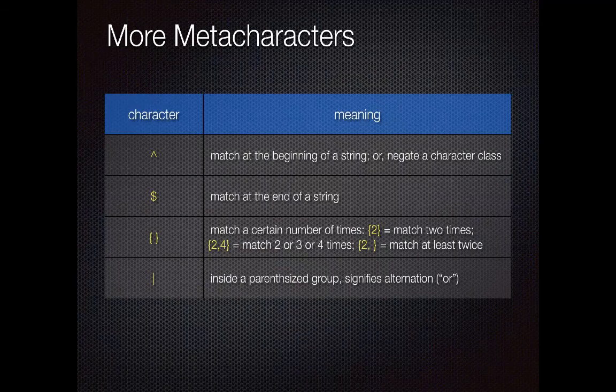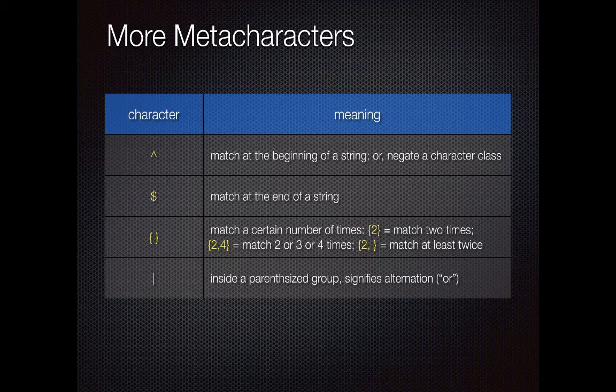The curly brackets match a number of times, so we can qualify something. If I put the number 2 inside of curly brackets, what that says is that the preceding thing should be matched 2 times in a row. And we can put ranges in there as well. So curly bracket 2, 4 says match that as little as 2 times or as many as 4 times, right? So 2 or 3 or 4. And we can even leave off one of those.